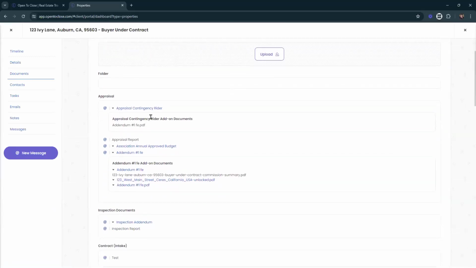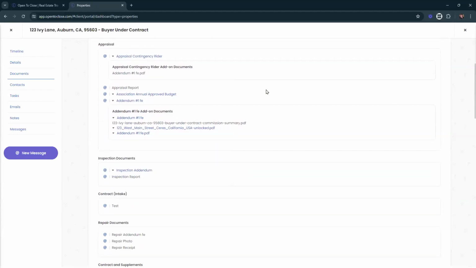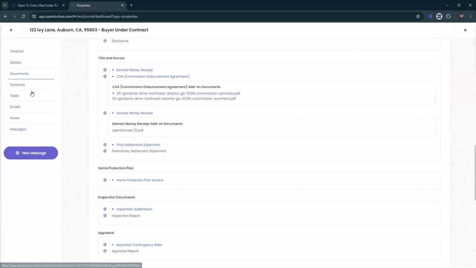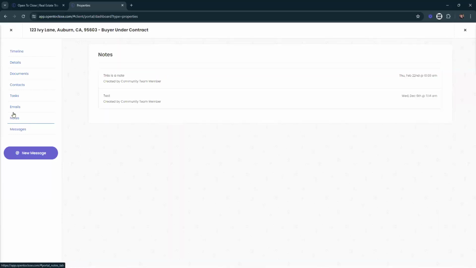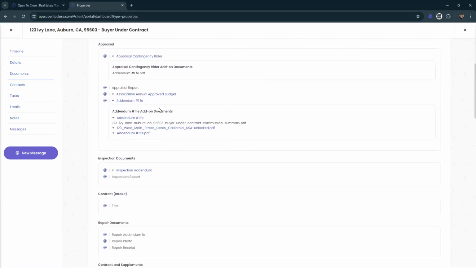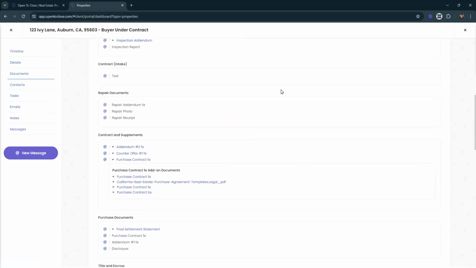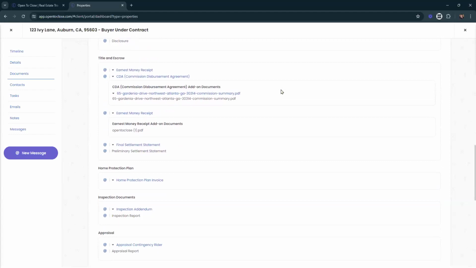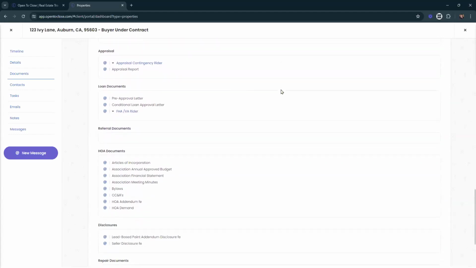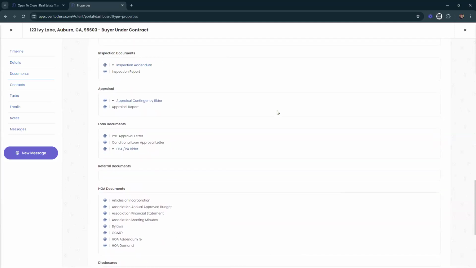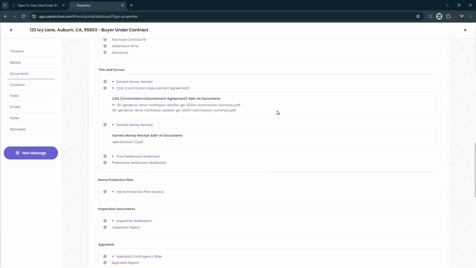Actually, I wasn't even sure which document it was. Let's see if it shows up underneath notes. Okay, it doesn't show up underneath there. I believe it should show up underneath the placeholder, but it looks like I am not seeing them. Okay, so I do not see any notes showing up here.